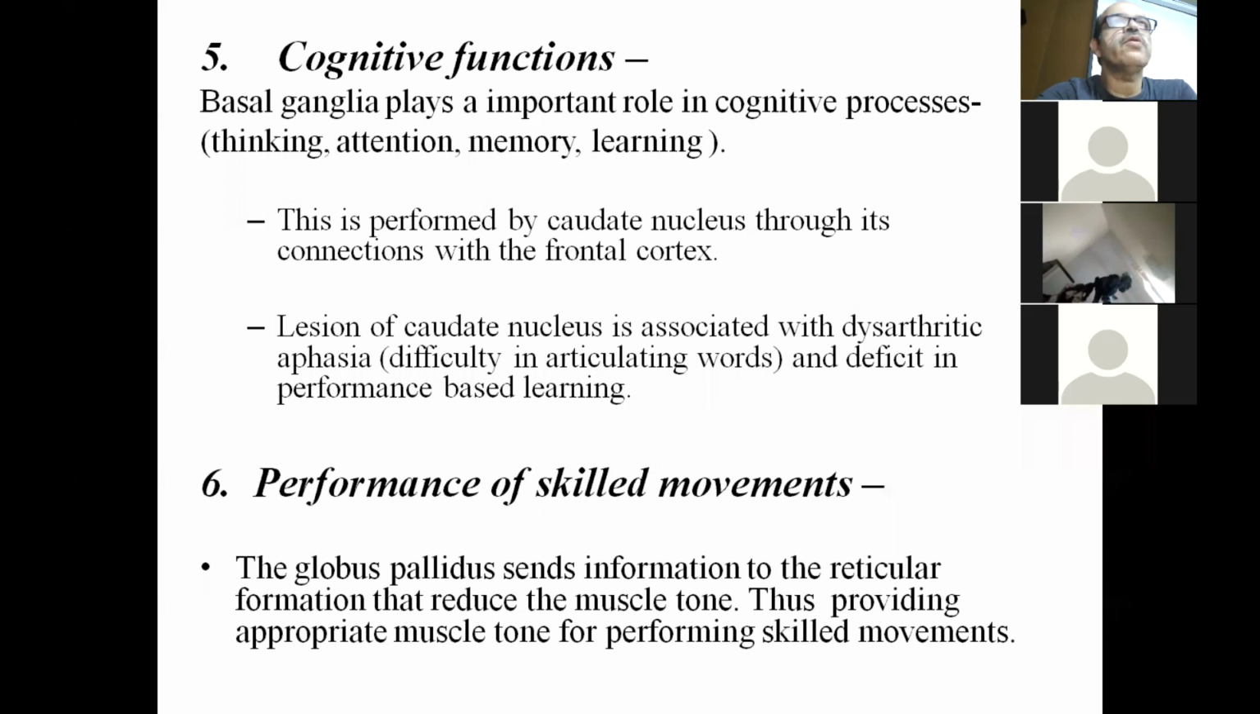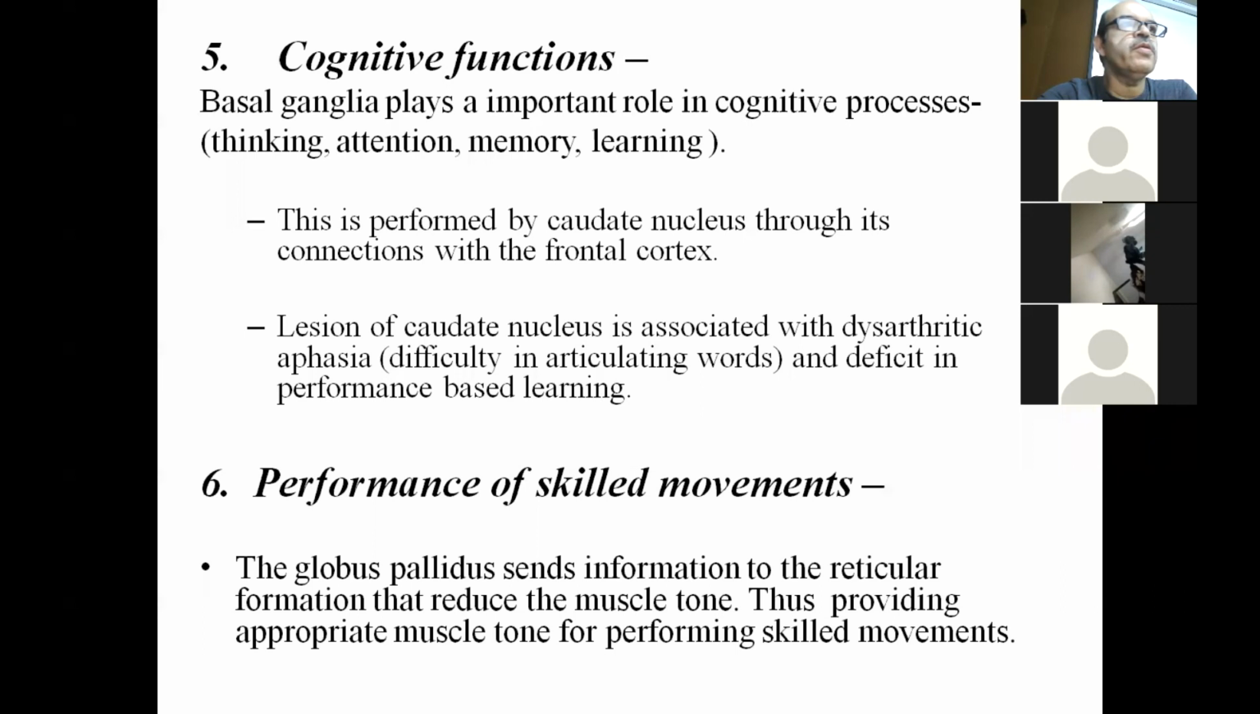Lesion of caudate nucleus is associated with dysarthric aphasia, that is difficulty in articulating words, and a deficit in performance-based learning. Cognitive function is badly affected in lesions of the basal ganglia, that includes thinking, attention, memory, and so the performance-based learning process is hampered.